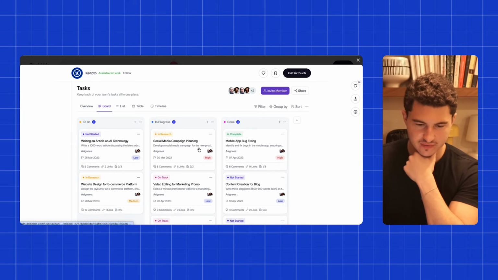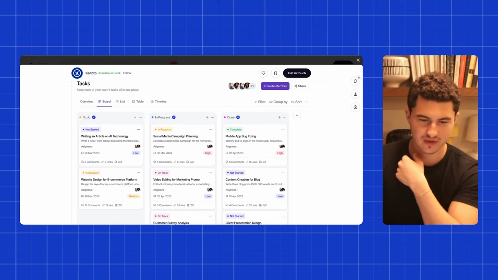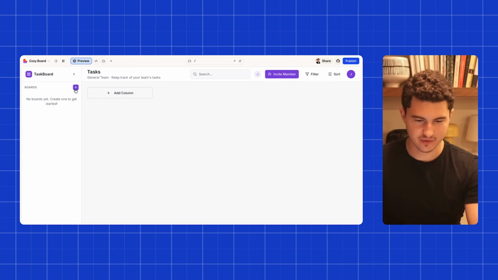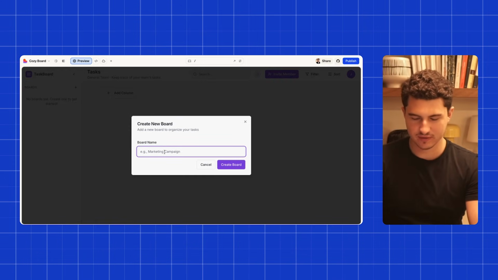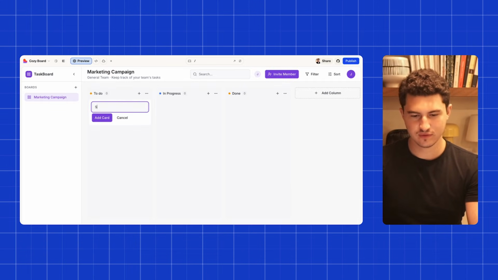If we look back at their designs, it's kind of using that purple. It's not doing a great job, but I think some of the fonts and UI we can probably improve. But let's take a look. So off the bat, hover, not great, but it is what it is. We'll create a board called marketing. Okay, so here we go. So we can go to do video. I don't know what just happened. Let's try that again.